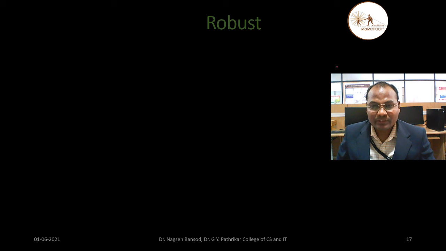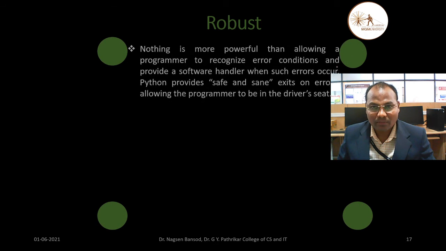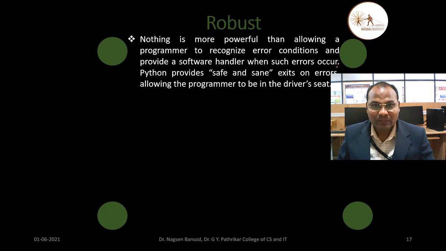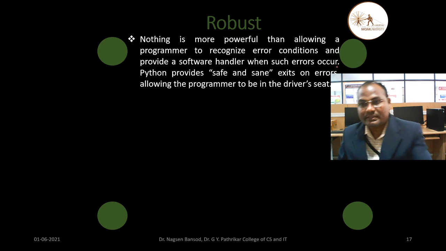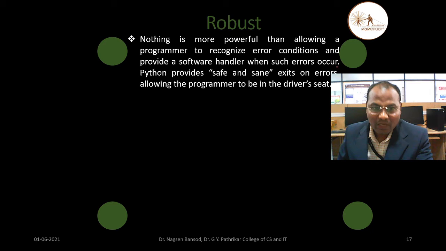So the next one is robust. The next feature of this Python programming is robust. Python is robust, meaning nothing is more powerful than allowing a programmer to recognize error conditions and provide a software handler when such errors occur. Python provides safe and sane exit on errors, allowing the programmer to be in the driver's seat.